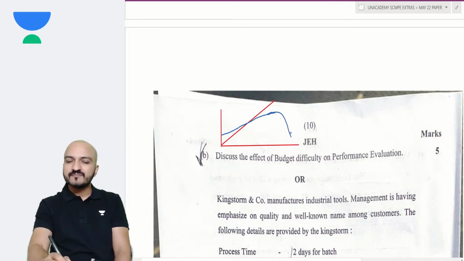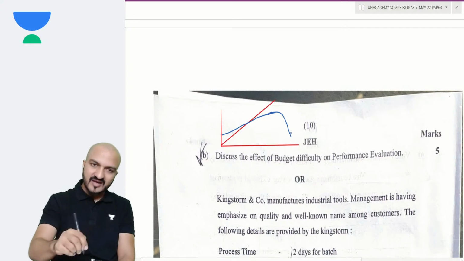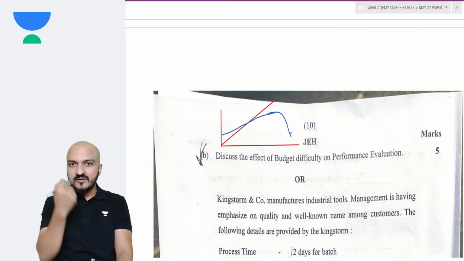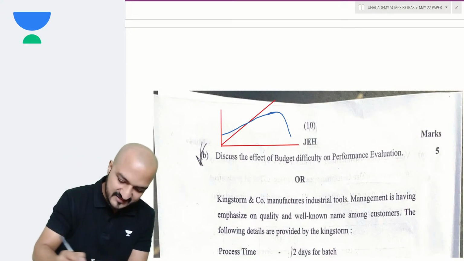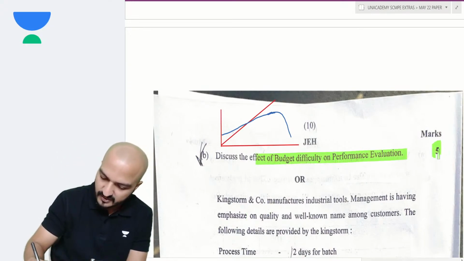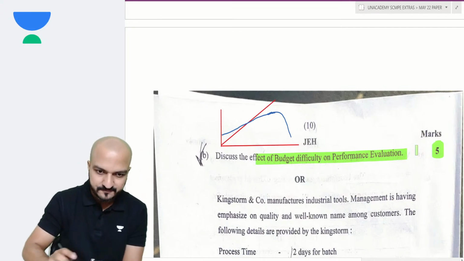You remember that? Yeah, I must have explained that to you in class. I have given examples regarding the difficulty of the exam also, right? That exact same theory is what you had to describe here. 5 marks for that, right?